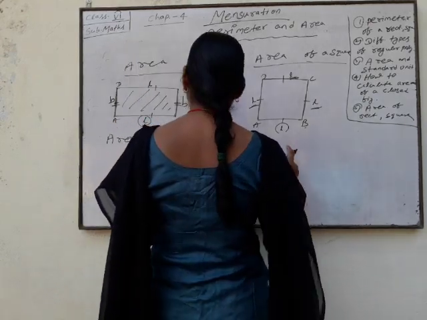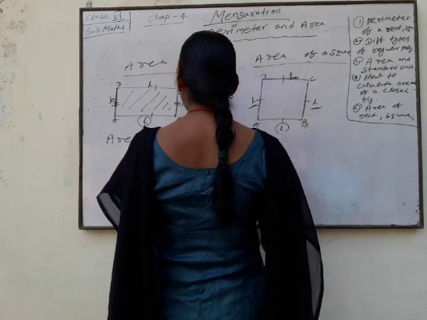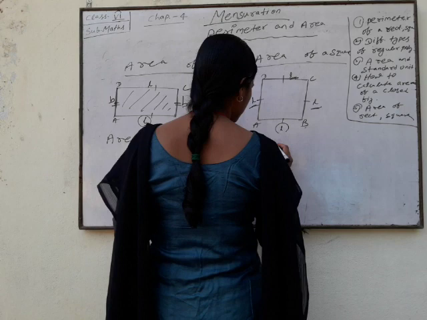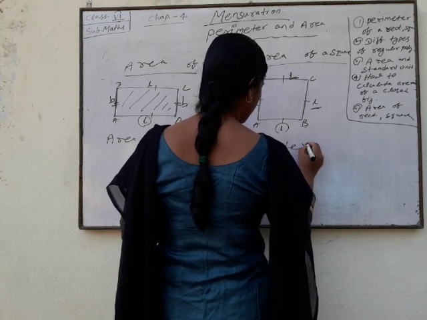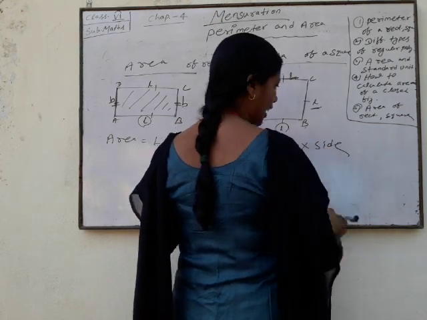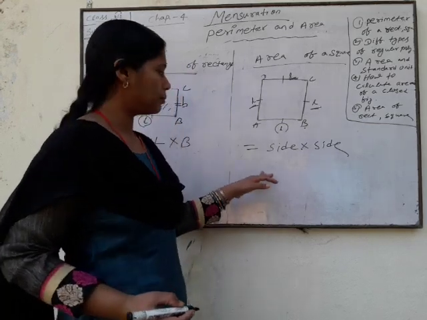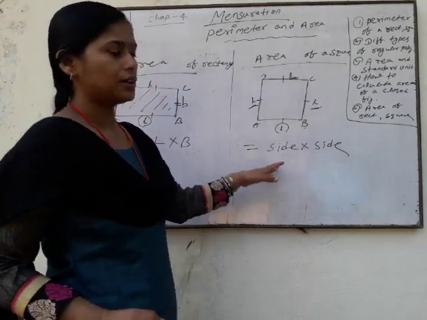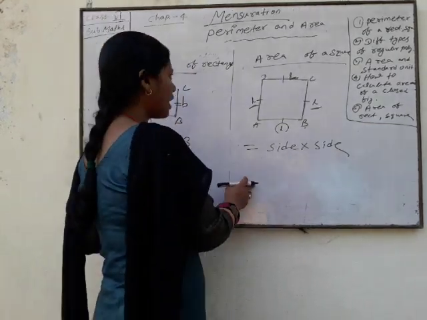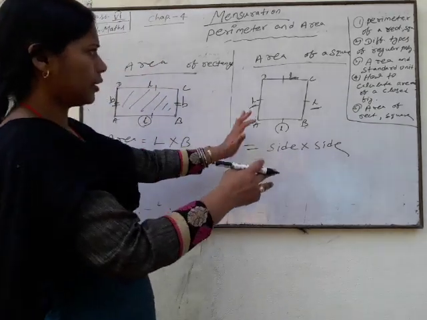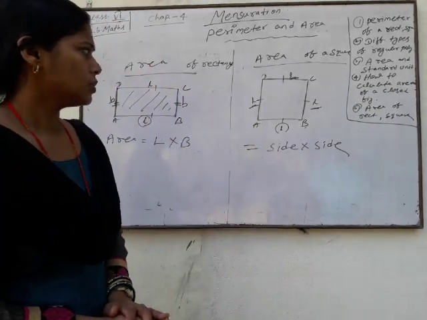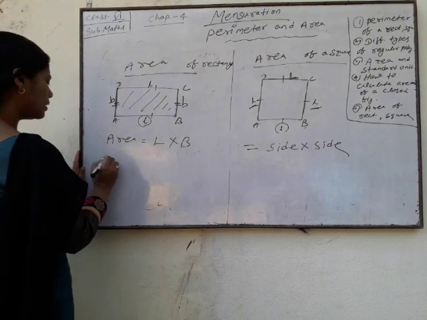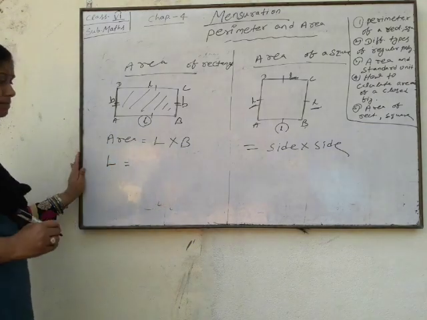Your length multiply your breadth, but here length and breadth both are equal. So this is side into side, side square, side multiply your side. This is the formula for your rectangle and your square. So what is the formula for length?